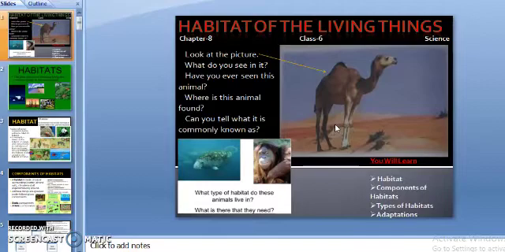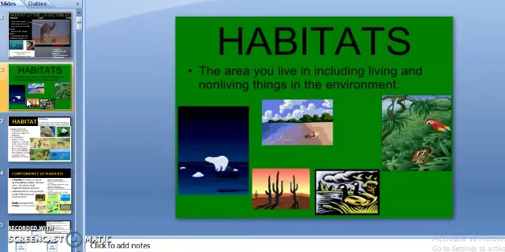So answer to all these questions you are going to get from this chapter. Let's start. First of all, see what is a habitat. Living organisms are found everywhere on earth, and the animal's living place is called its habitat. See, life, it's everywhere on earth. You can find living organisms from the poles to the equators.